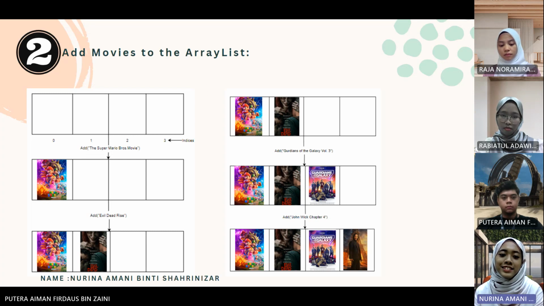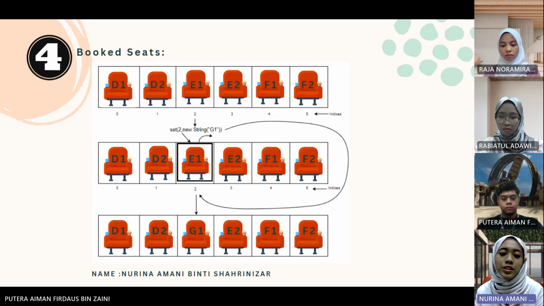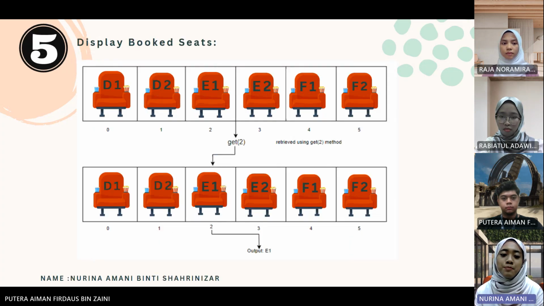Third is display available movies and select a movie. Show the retrieval of movie names from the array list using the get method based on the user's selection and display them. Next, for book seats, show the booking of seats for the selected movie using the set method. Next, display booked seats, show the retrieval of booked seats from the array list using the get method and display.